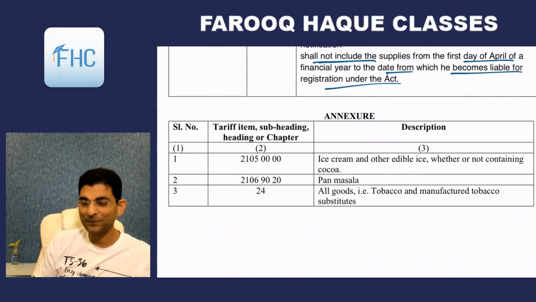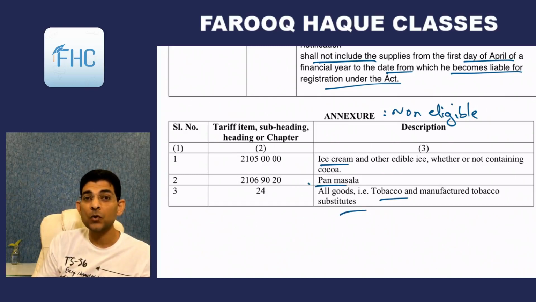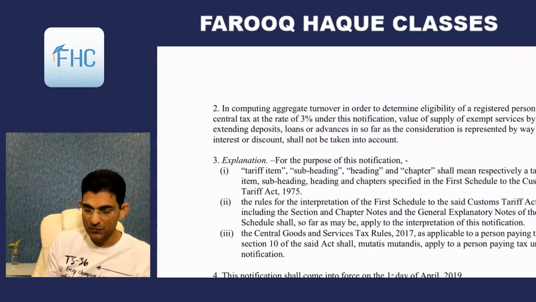That is simple. And then the next one, the non-eligible goods: ice cream, pan masala, and tobacco substitutes. These are not entitled for this notification. Understood?